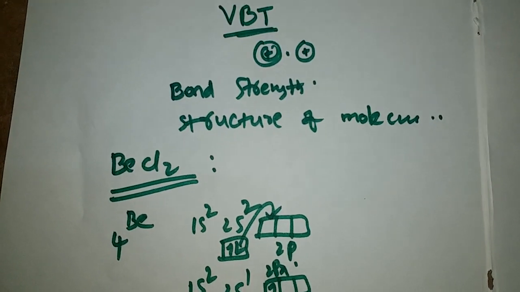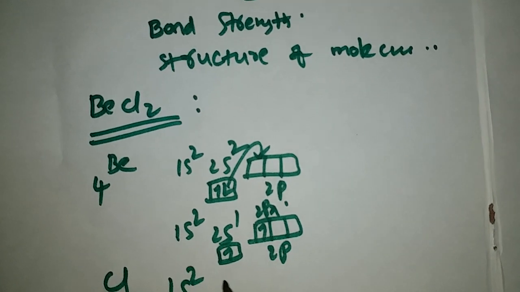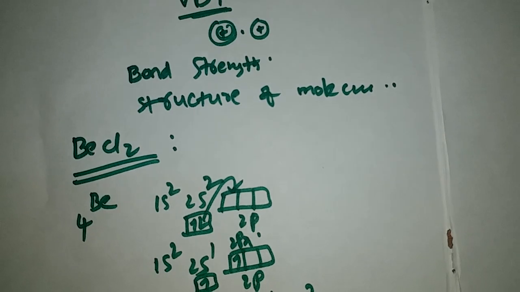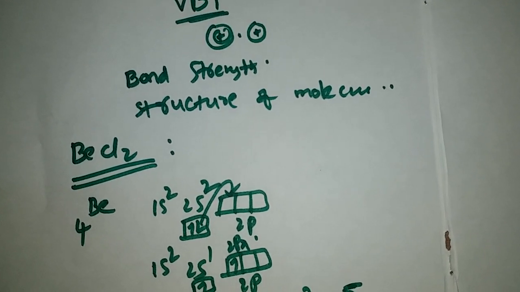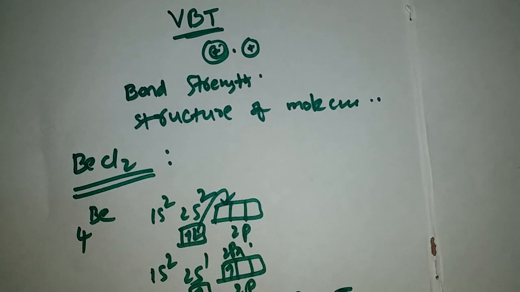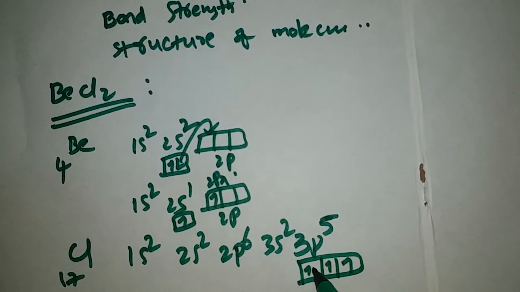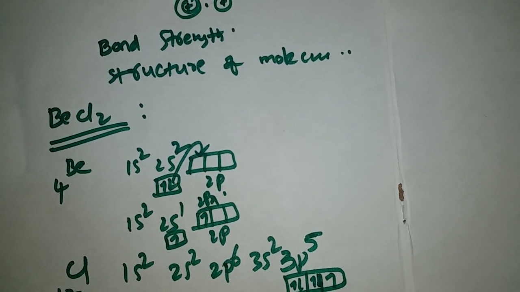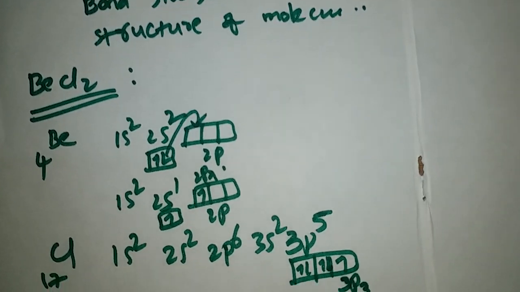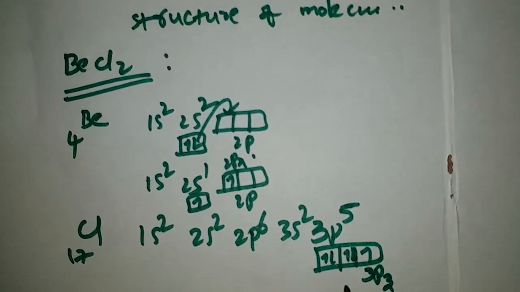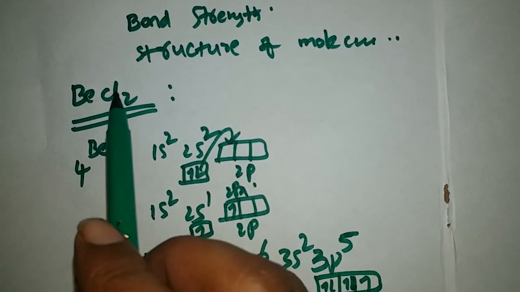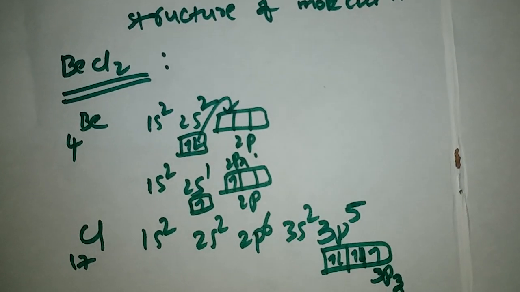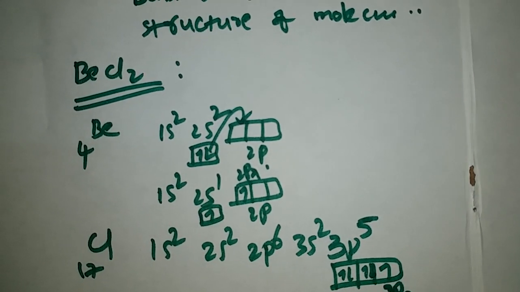And comes to chlorine. Chlorine atomic number is 17. Its electronic configuration is 1s2, 2s2, 2p6, 3s2, 3p5. So its valency shell is n equal to 3. In this n equal to 3 valency shell, the 3p subshell has an unpaired electron in its 3pz. So in beryllium chloride we have 2 chlorine atoms.